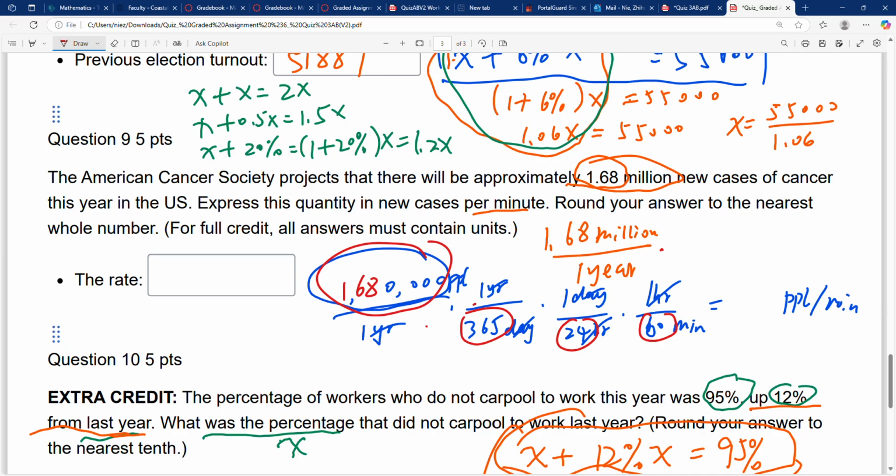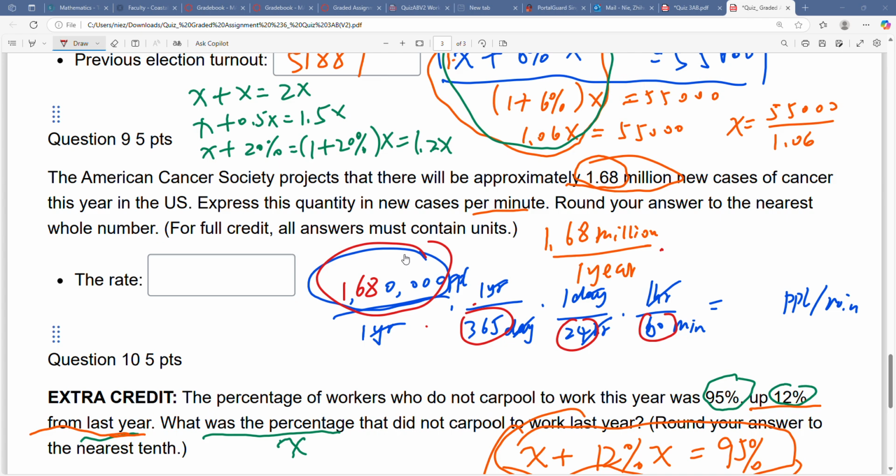You can use the calculator. Let me use Google again to check it. 1.68 million, then divided by the number of days in a year, then divided by the hours in a day, then divided by the minutes in an hour.